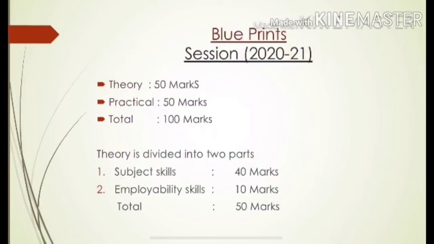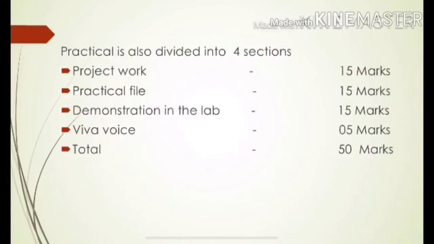Now, we should also know the blueprint of this subject, in which we have theory of 50 marks and practical of 50 marks. That's total of 100 marks. Our theory is also divided into two parts. First, subject skills 40 marks. Second, employability skills 10 marks. Practical is also divided into 4 sessions. Project work 15, practical file 15, demonstration in the lab 15, and viva of 5 marks. That's total of 50 marks.